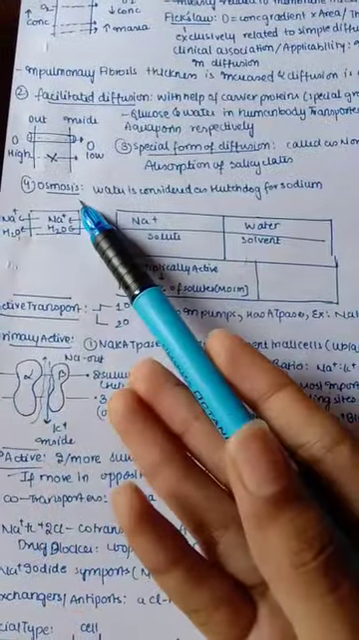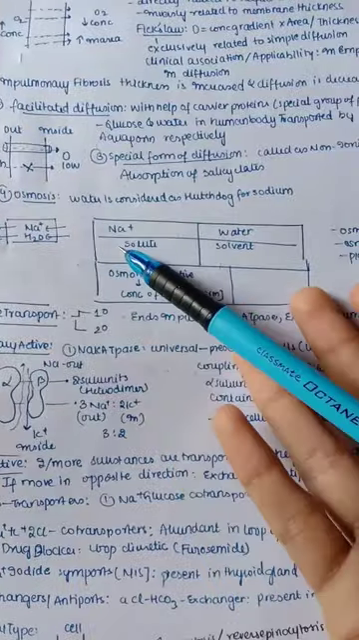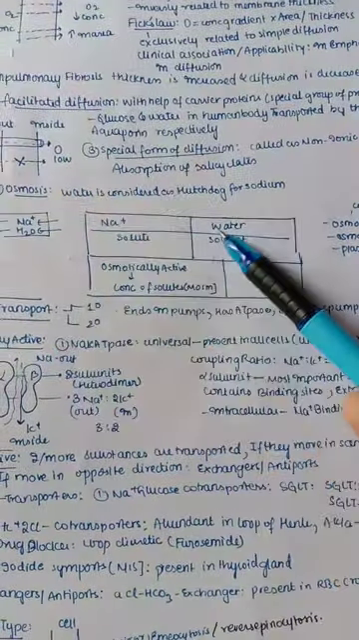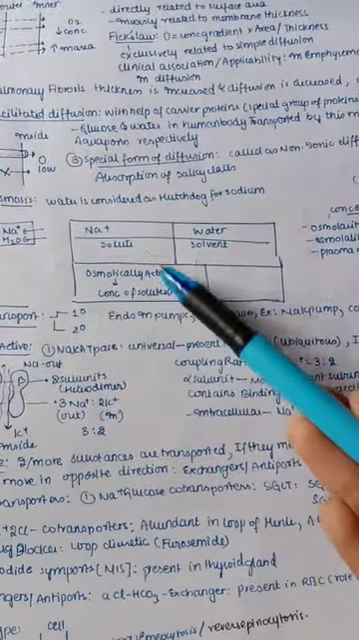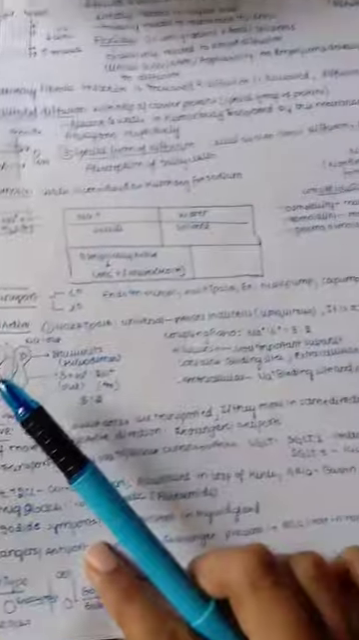So this is nothing but osmosis. Osmosis mainly depends on the water concentration, that is, movement of water from the higher concentration to the lower concentration. So here the sodium is a solute and water is a solvent, and the osmotically active particle is a concentration of solutes, that is milliosmoles.